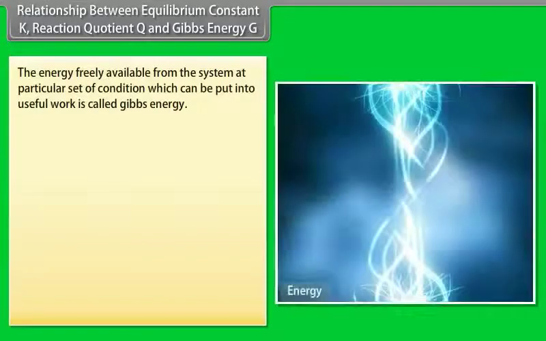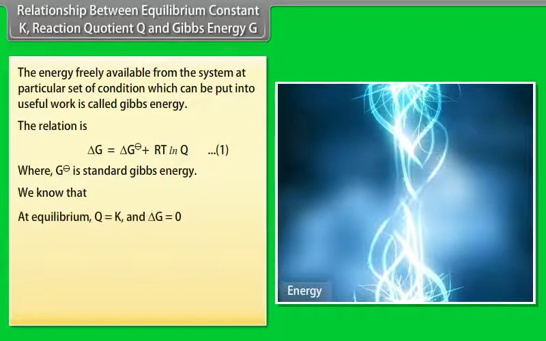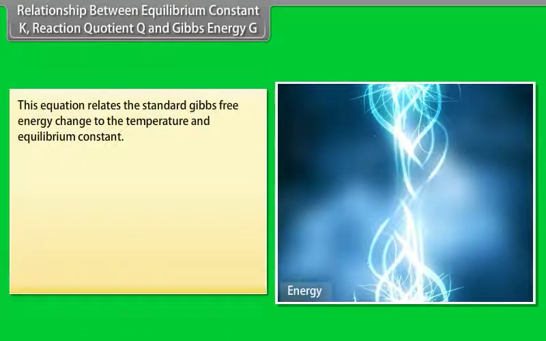Relationship between equilibrium constant K, reaction quotient Q and Gibbs energy G. The energy freely available from the system at a particular set of conditions which can be put into useful work, is called Gibbs energy. The relation is, name it as equation 1, where it represents standard Gibbs energy. We know that at equilibrium Q is equal to K and delta G is equal to 0 from equation 1. Rearranging gives, this equation relates the standard Gibbs free energy change to the temperature and equilibrium constant.